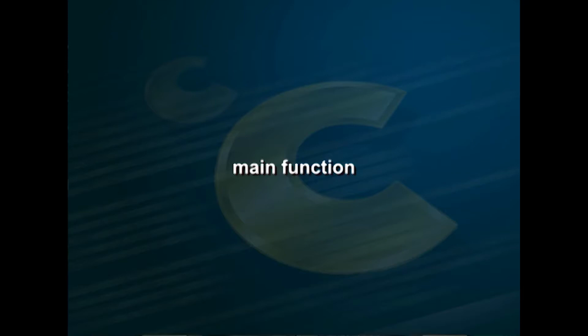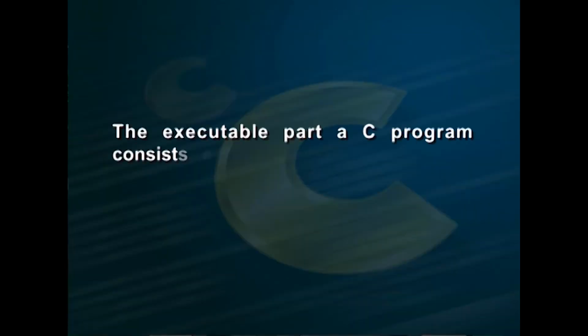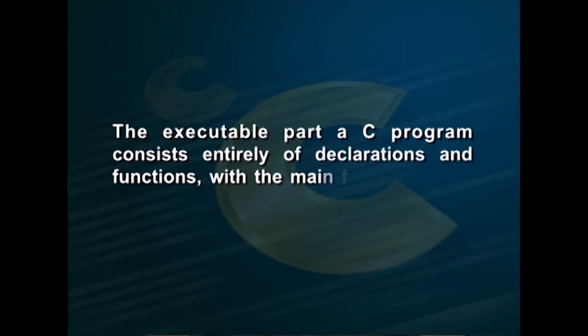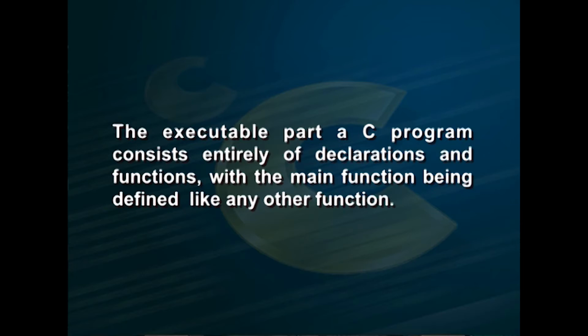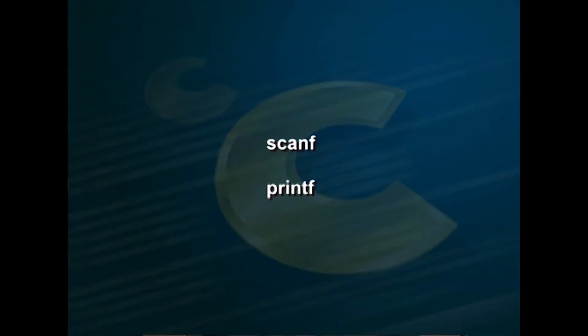It has a single main function that can appear anywhere in the source code. Execution starts at the first statement in this function and continues to the last statement. Declarations and identifiers declared outside the scope of any function are global in scope, and a variable declared inside a function, including main, is local to that function. The executable part of a C program consists entirely of declarations and functions, with the main function being defined like any other function. The functions may include numerical operations, keyboard input operations like scanf, and screen output operations like printf.